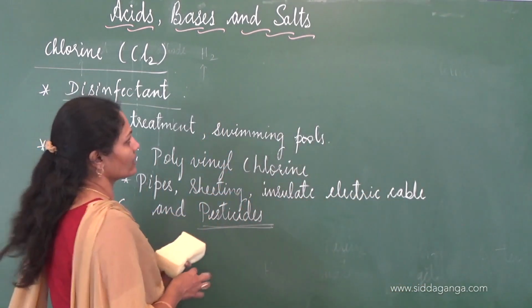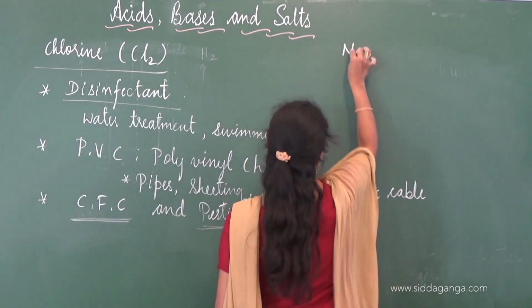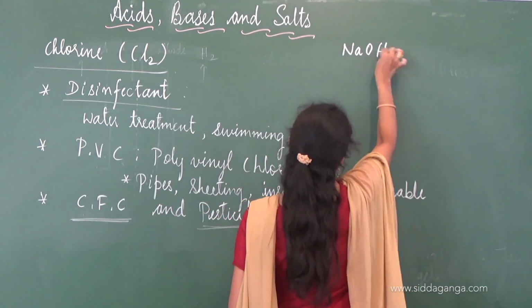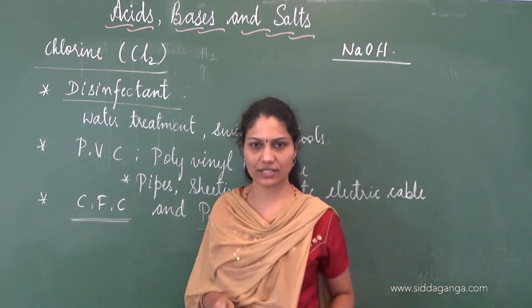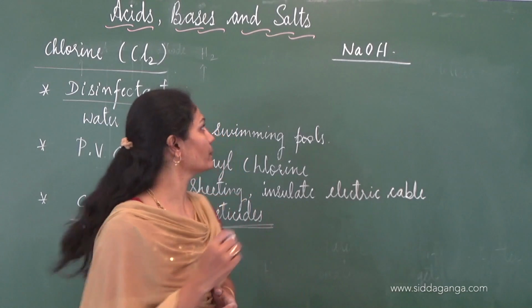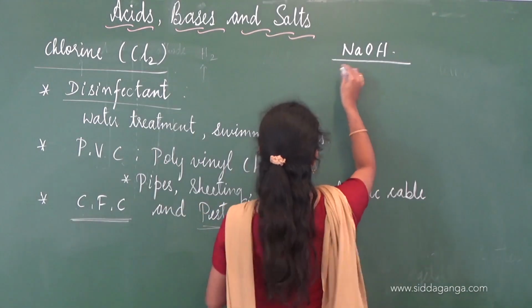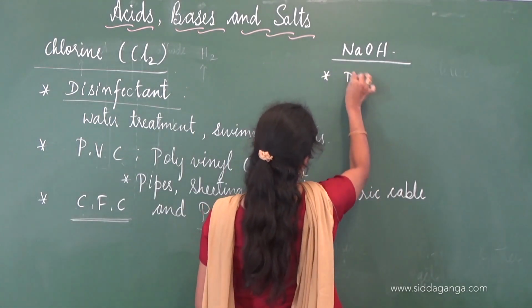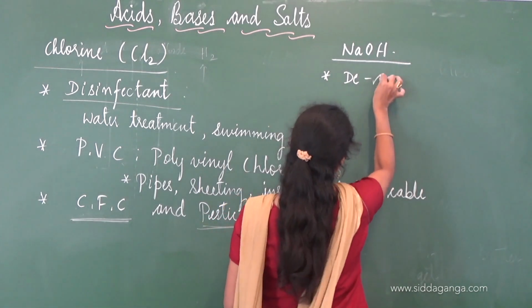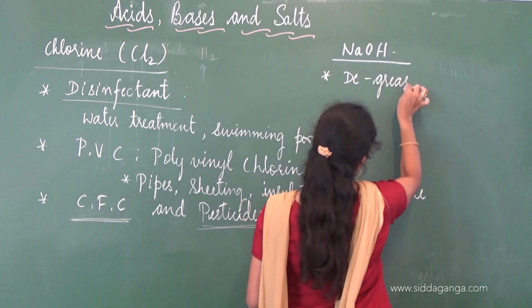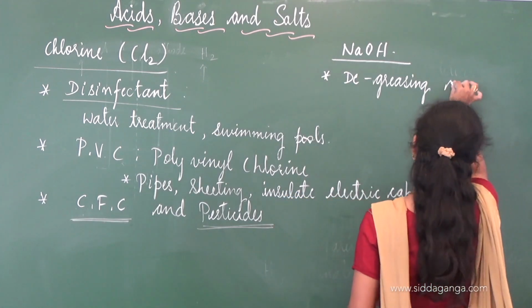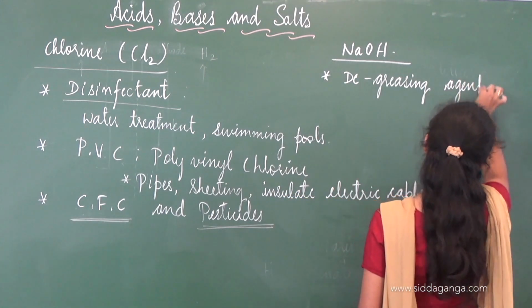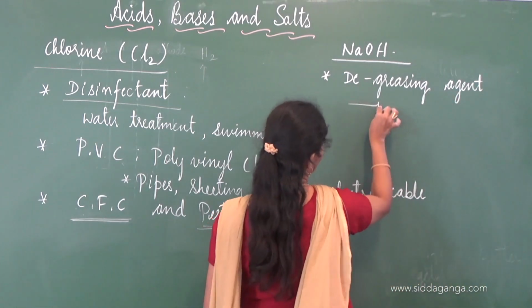And now let's move on to the utility of NaOH, how NaOH finds its utility and applications in various industries. Sodium hydroxide is used as a degreasing agent. It is a powerful degreasing material used to degrease metals.